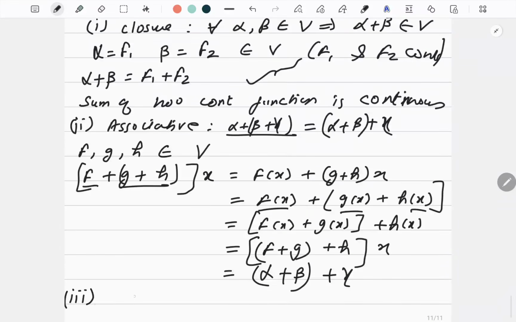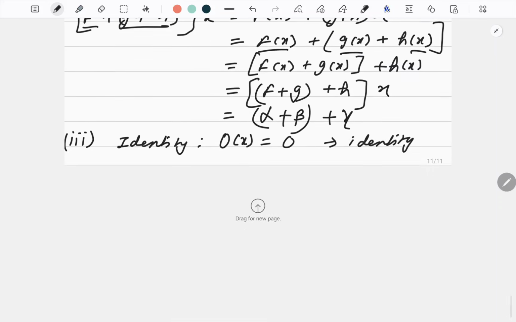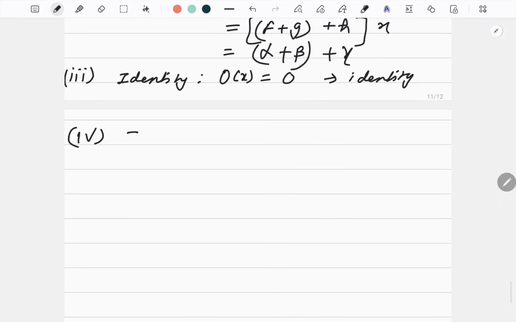Now third property is your identity. What is identity? We always know that if V is any vector space, or even if it is not a vector space, if I talk about the functions, we have zero function. Zero function, when it is applied to anything, it gives me zero always. Right? So this is the identity function. So no need to explain it more. You can say zero function is an identity function, which is defined like this. Then fourth property is your inverse. Right? When I say inverse, first you define what is your property.